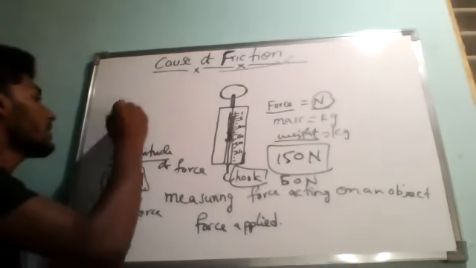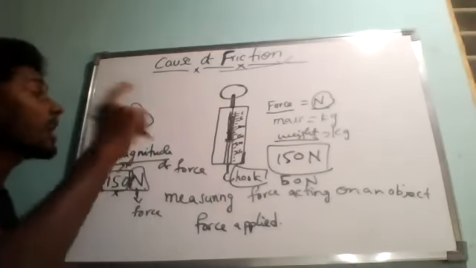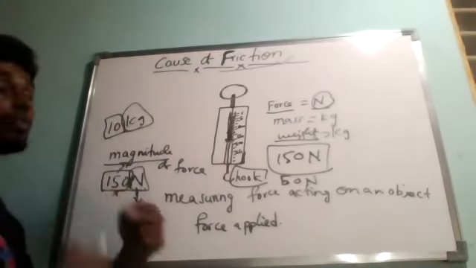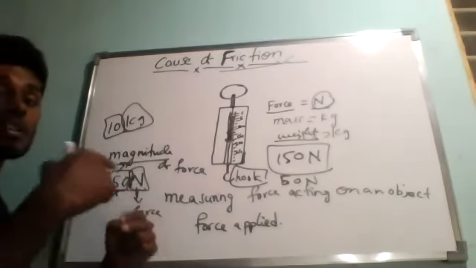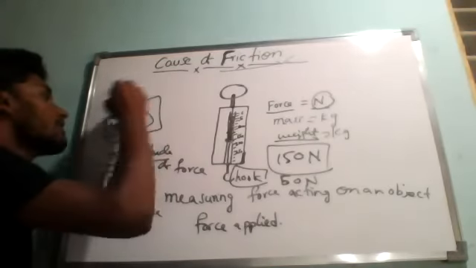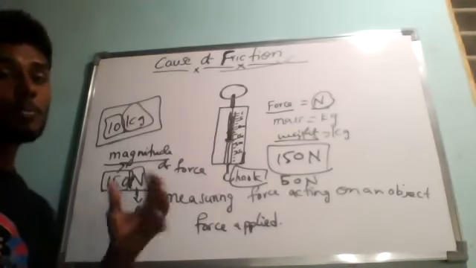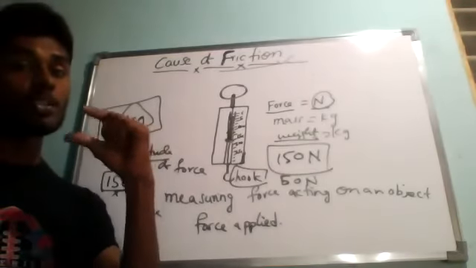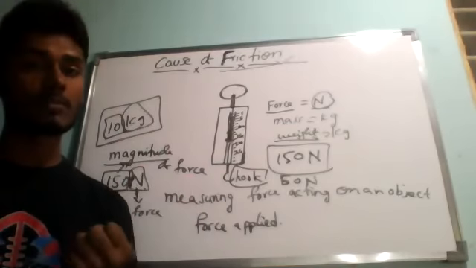Suppose I write 10 kg. So kg is the unit of mass and 10 is the magnitude. It means I am considering the 1 unit 10 times. I am considering 1 kg of mass 10 times, then it is called the magnitude of mass is 10 kg. So like that, the position of the pointer gives us the magnitude of force. Understanding?